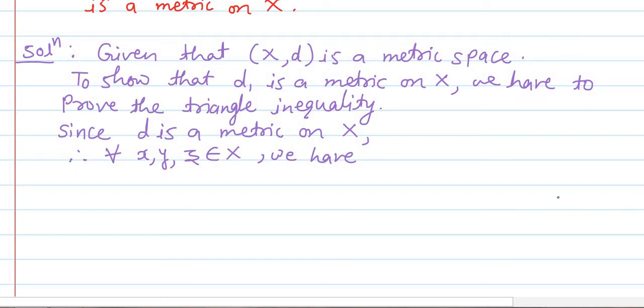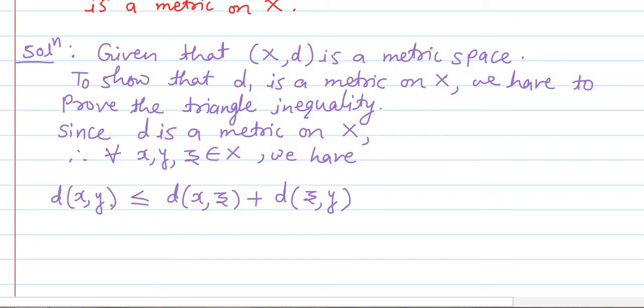So using the triangle inequality of d, for all x, y, z belongs to X, we have d of x comma y is less than or equal to d of x comma z plus d of z comma y.